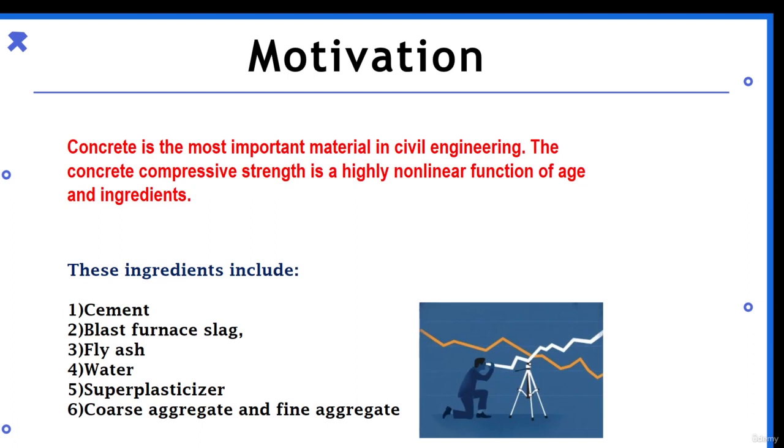In this project, the main motivation is that we all know concrete is the most important material in civil engineering. The concrete compressive strength is a highly non-linear function of age and ingredients, which means it depends on various factors. The ingredients in concrete are cement, blast furnace slag, fly ash, water, superplasticizer, coarse aggregate and fine aggregate. These are the basic materials used in concrete.